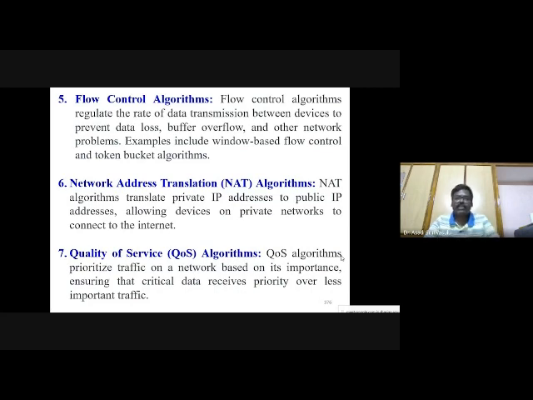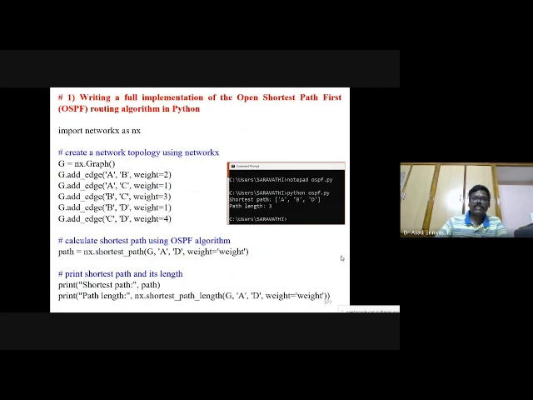Here we are translating private IP addresses to a public IP address, allowing devices on private networks to connect to the internet. Quality of service: the quality of service algorithm is also used to give priority to important traffic over less important traffic. So the first algorithm, I am going to demonstrate now.